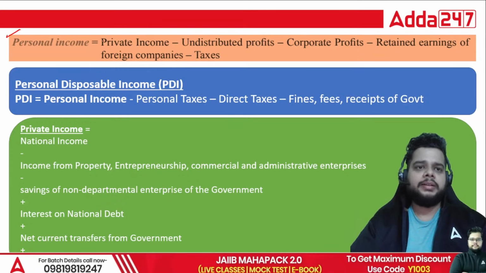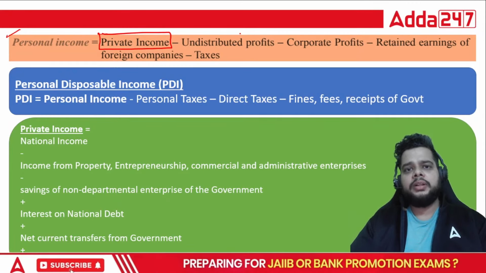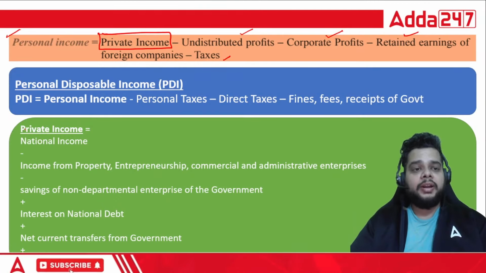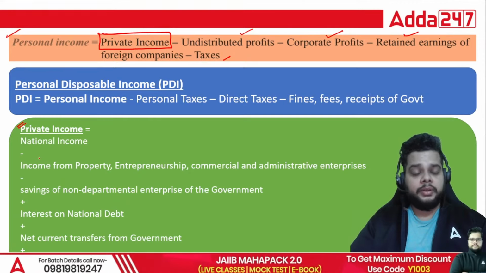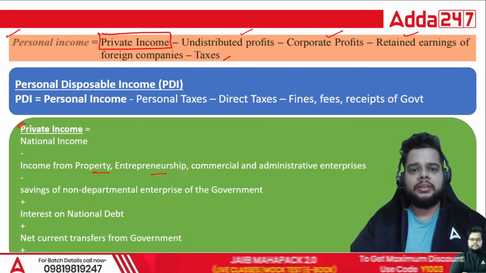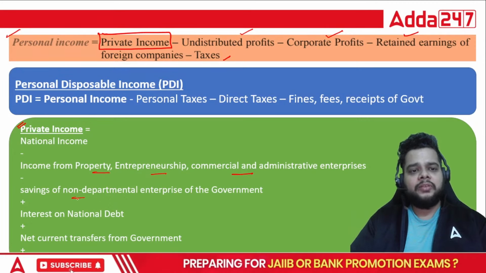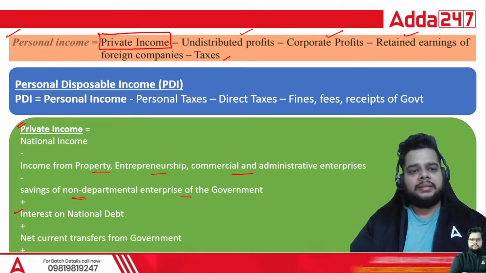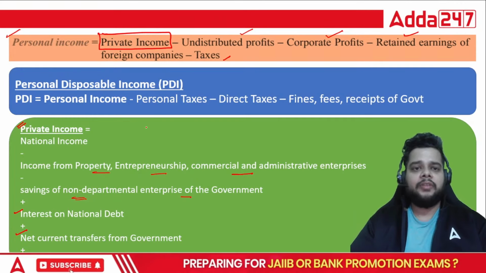After that, we have a formula for personal income. Personal income is derived from the private income, which is for the corporates. So private income, you exclude the undistributed profits, corporate profit, retained earnings of foreign companies and taxes from it, you will get the personal income. And what is private income? Basically, it is the national income, subtract from the national income your income from property, entrepreneurship, commercial and administrative enterprises, minus the savings of non-departmental enterprise of the government, plus interest on national debt, plus the net current transfers from the government, and plus the current transfer from abroad as well.